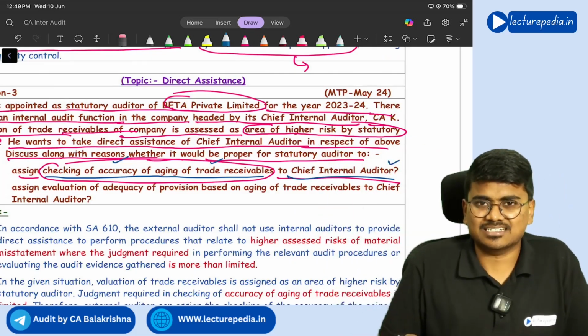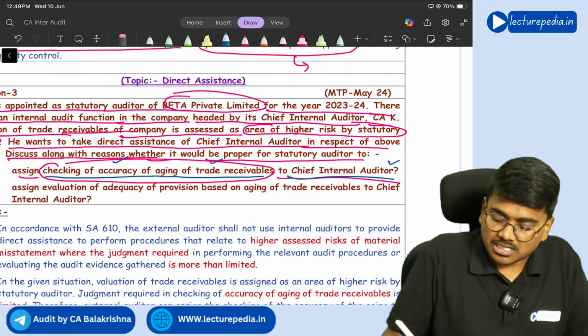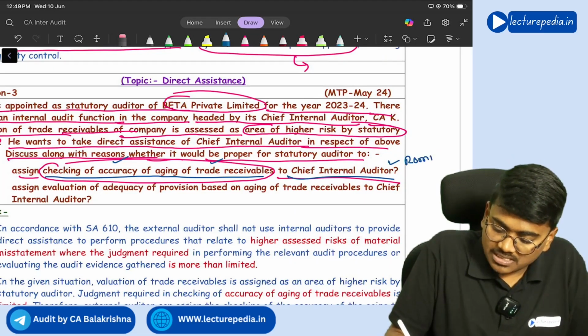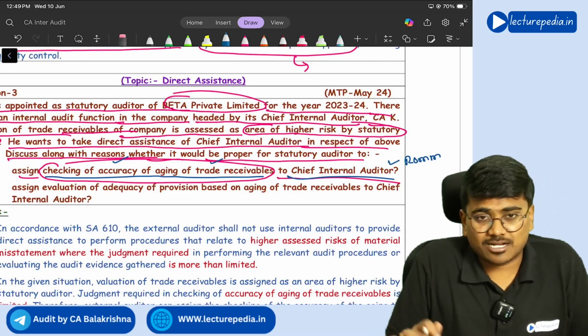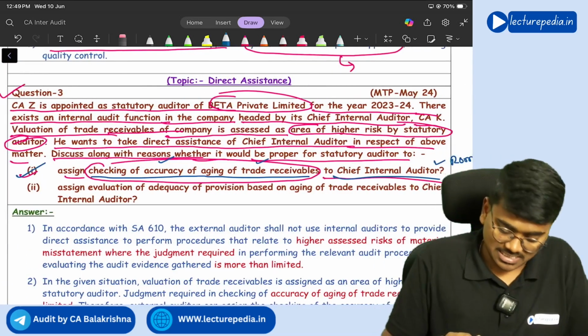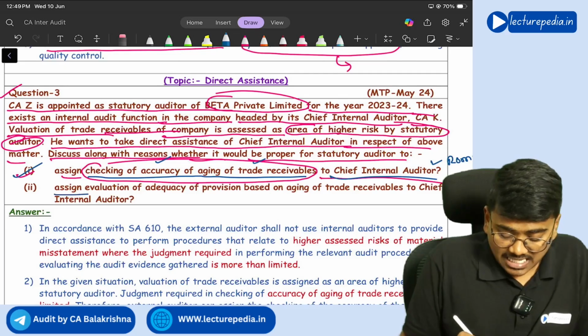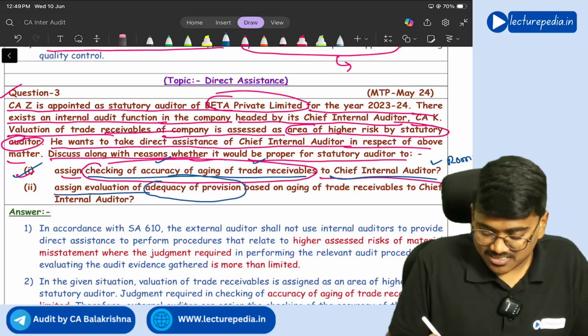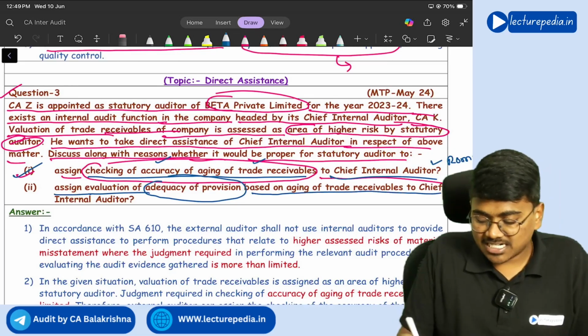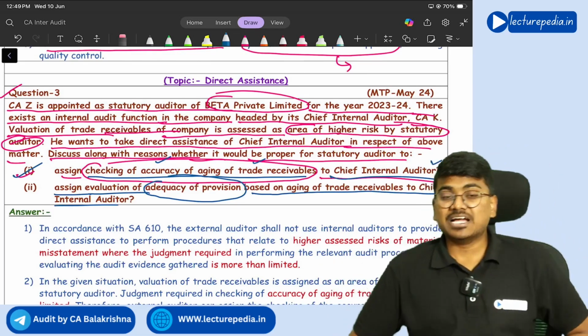Getting it? Yes. Why can this be assigned? Because ROMM is more in this area, but judgment is not required for doing this work. Getting it? Yes. Next area, assign evaluation of adequacy of provision based on aging of trade receivable to chief internal auditor. Now,